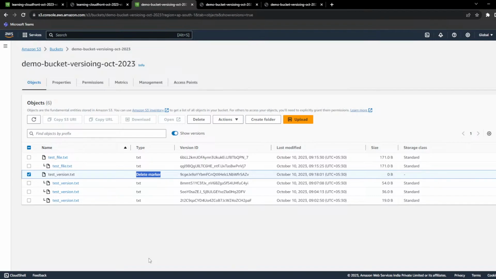So I will repeat it again. So when you delete an object in S3 and if the versioning is enabled, then Amazon creates a new version of the file.